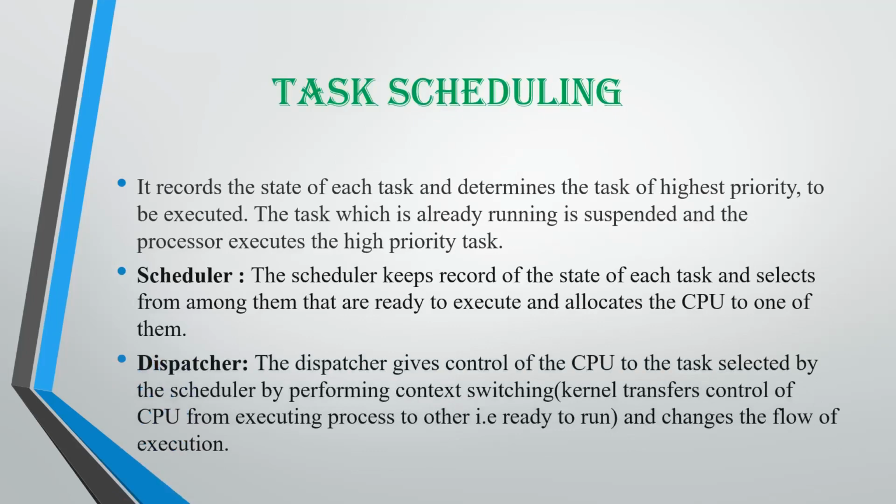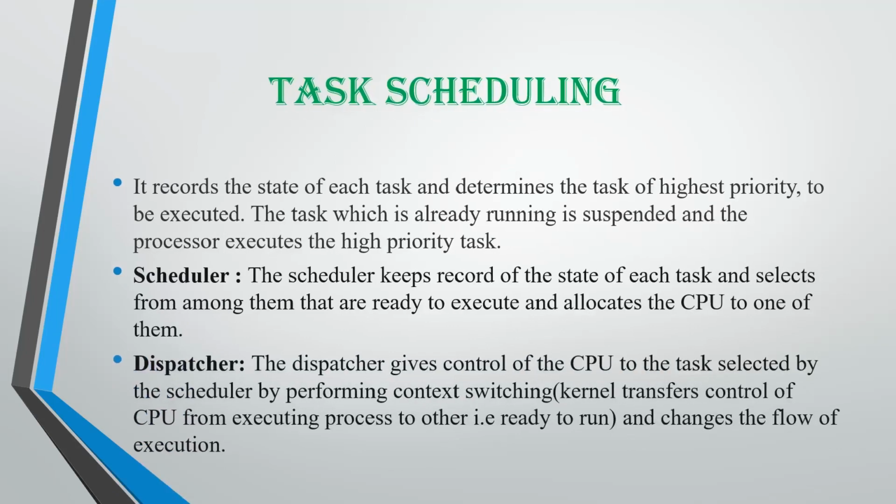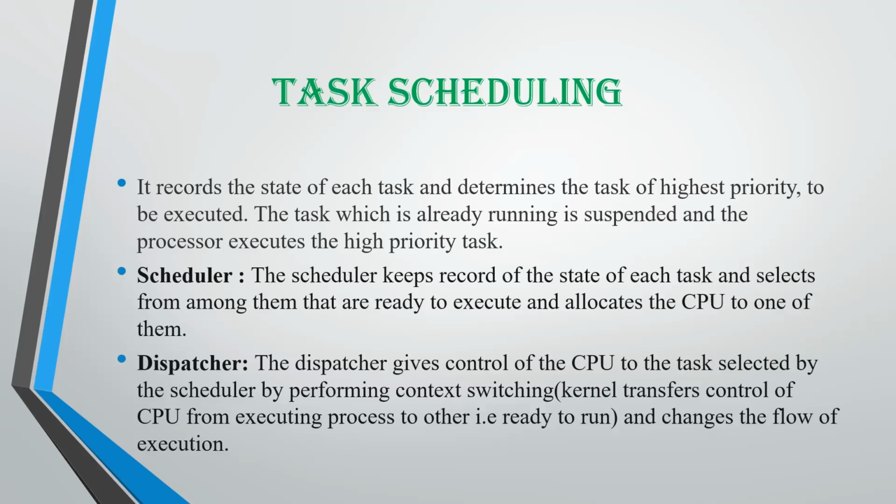The scheduler keeps records of all the states of each task and selects from among them which tasks are ready to execute and allocates the CPU to one of them. And the dispatcher gives control of the CPU to the task selected by the scheduler by performing task switching and changing the flow of execution. Context switching refers to the kernel transferring control of the CPU from the executing process to the other process which is ready to run.